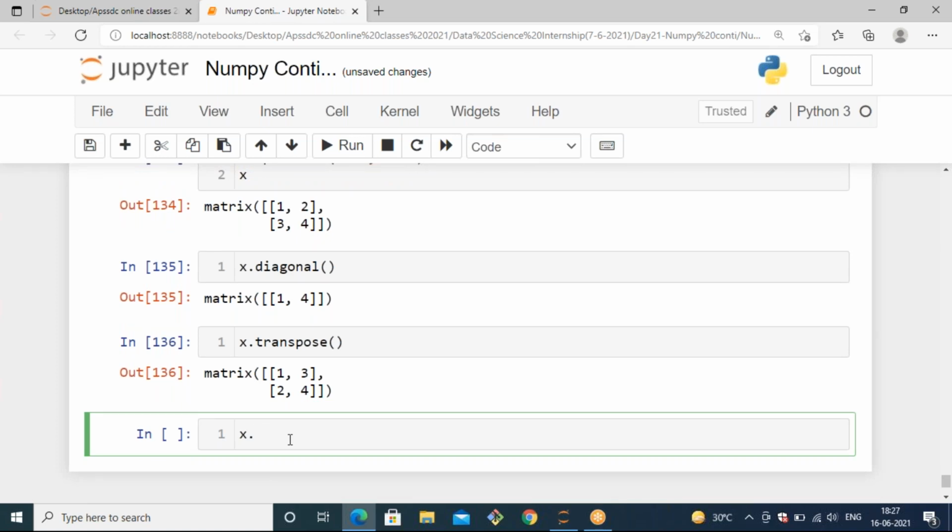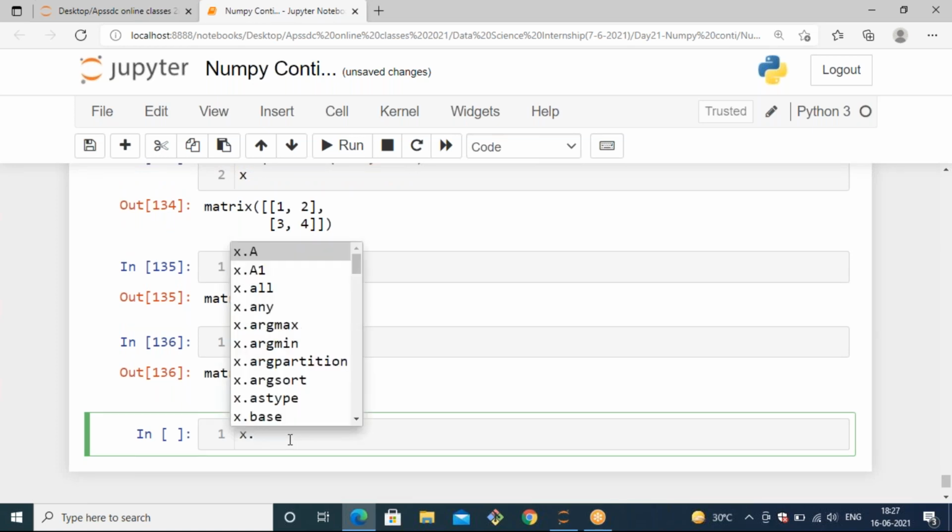And what else do we have? Let's see the methods. If you don't know about the methods, just type x dot and then press tab, and it will tell you all the supported methods. There you can see a, all, any, argmax, argsort, base, clip, complex, conjugate. You can perform conjugate also. Cumulative sum, product, dot, dump, fill, flags, flatten.